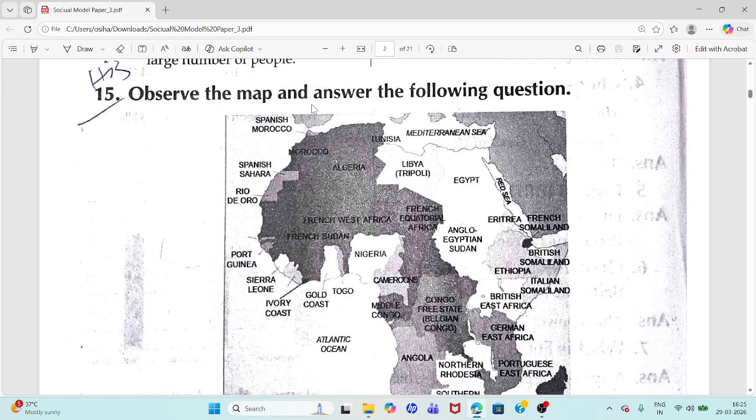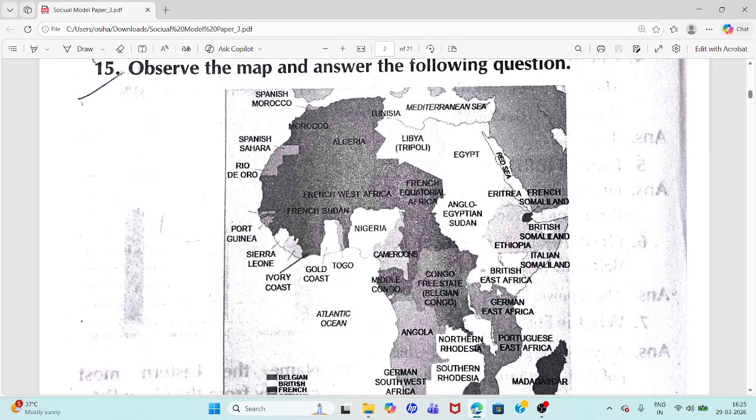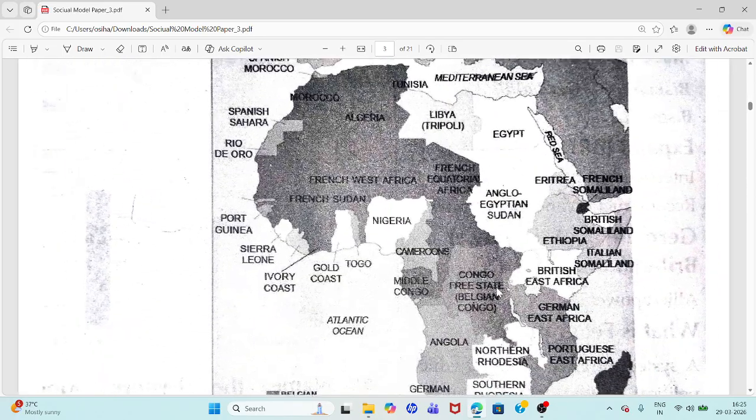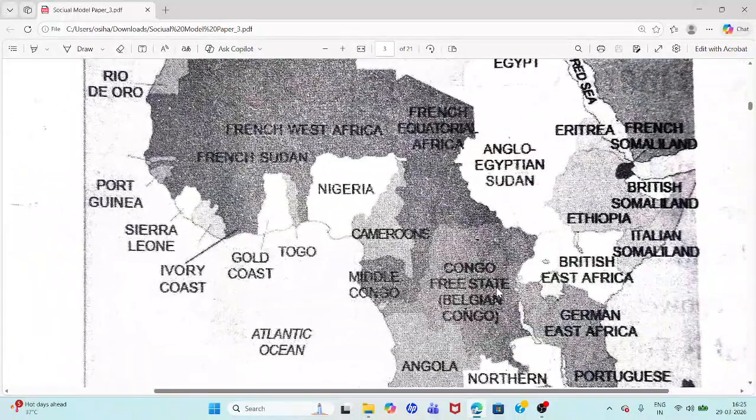15th question. Observe the map and answer the following questions. So I will show here. Okay. Observe this map.